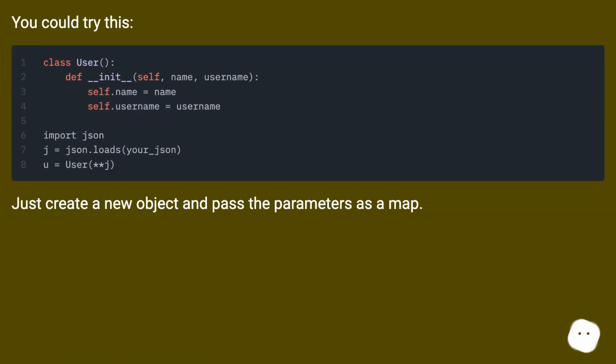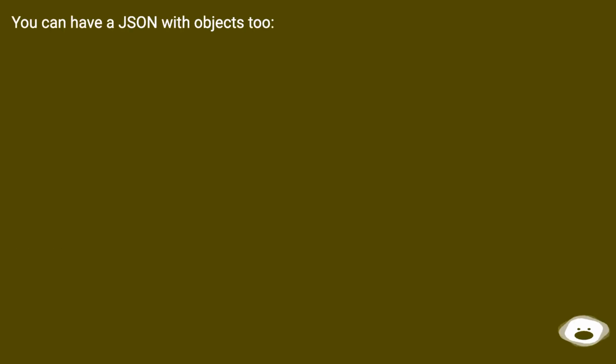You could try this. Just create a new object and pass the parameters as a map. You can have a JSON with objects too.